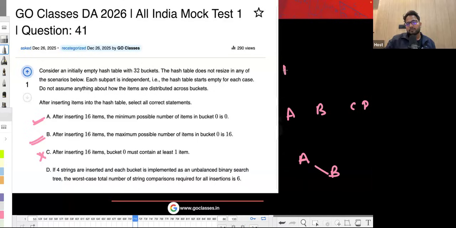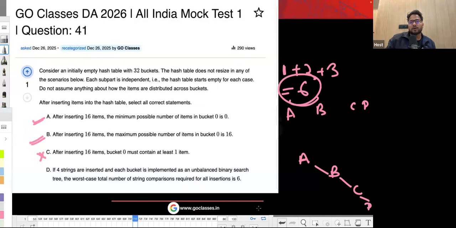For C, I want maximum comparisons, so I will compare C with both, so 2 more comparisons. For D, I will compare D with A, B, C all, so 3 more. So 6 total comparisons. So yes, this is true. So A, B, D are the correct answers here.